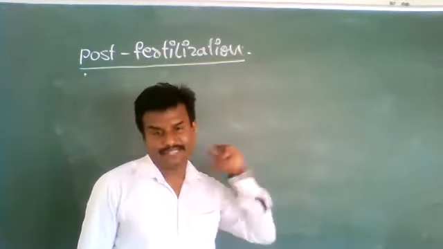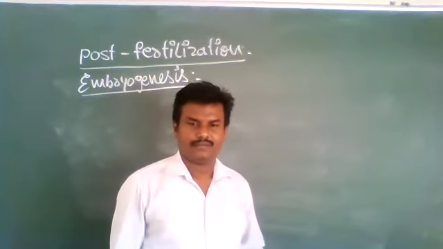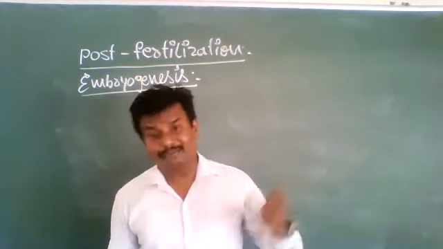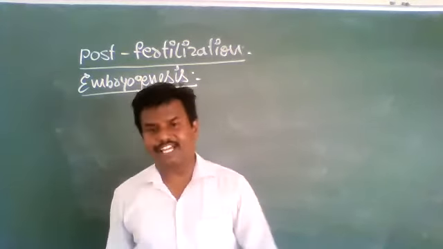The process of development of the embryo from the zygote is called embryogenesis.